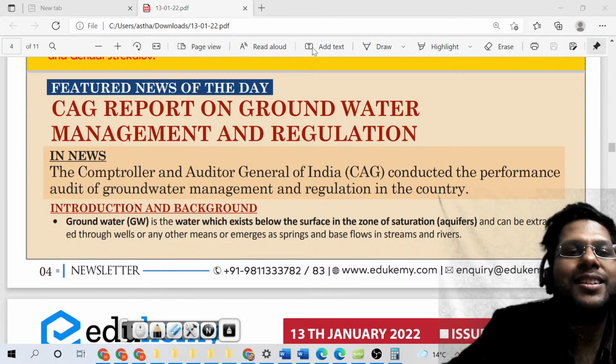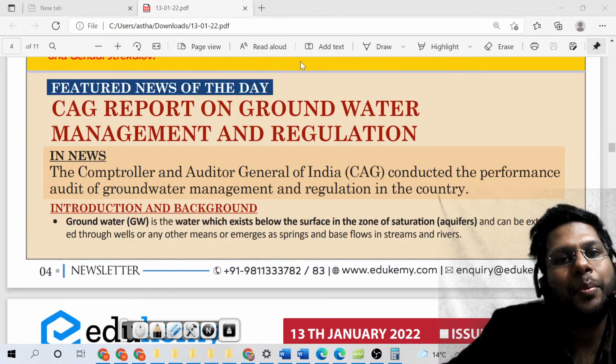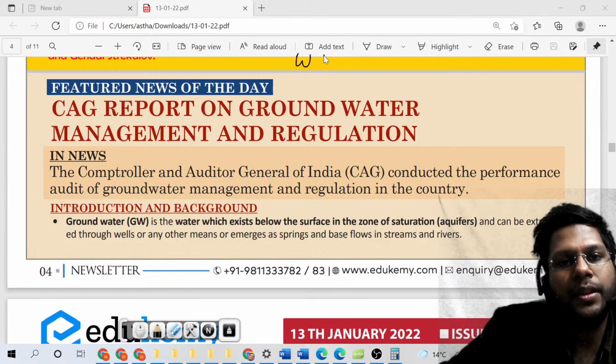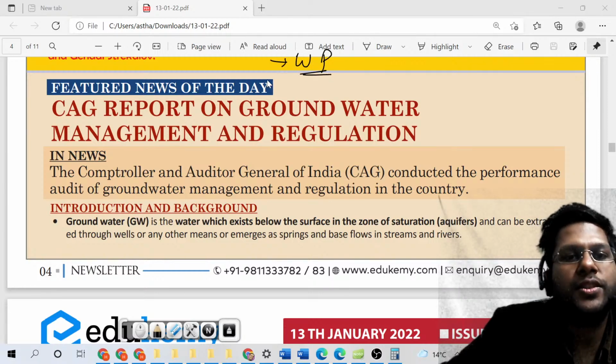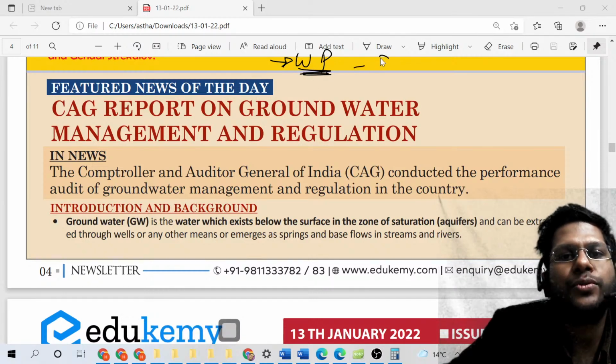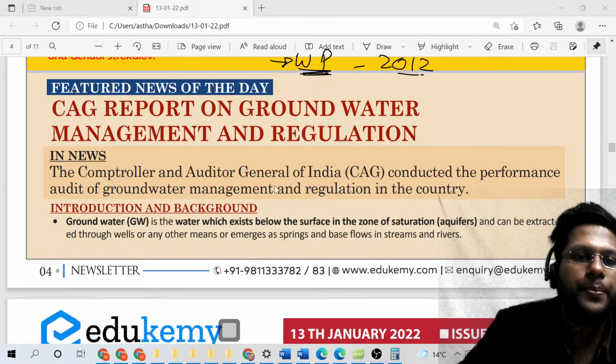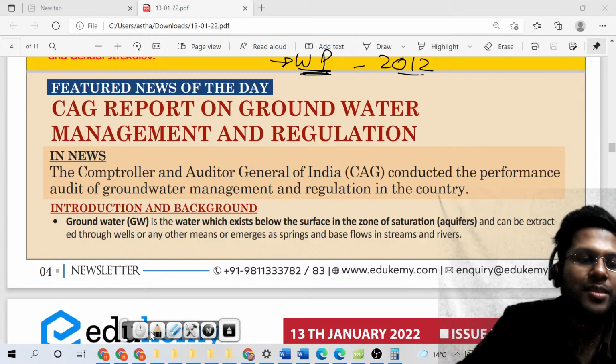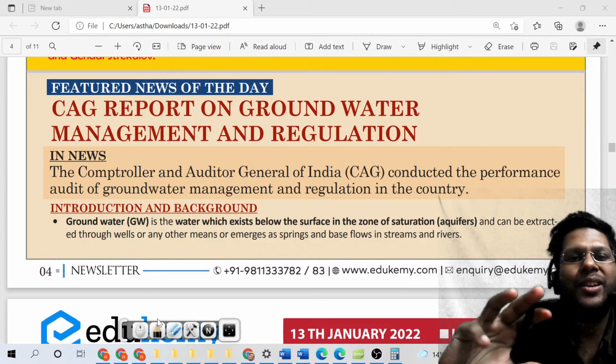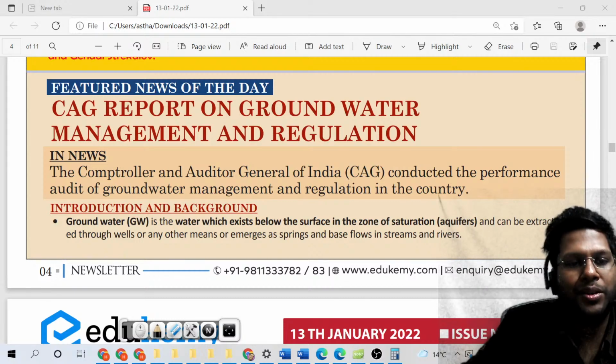By the way, the country is in the process of preparing its water policy. A draft water policy is going to be laid down, and then very soon they'll prepare a water policy. The last one was the 2012 water policy. Water is a state subject administered by the states, and the center had passed a model bill as a code of conduct for the states, and then it was again under scrutiny, so not followed properly.